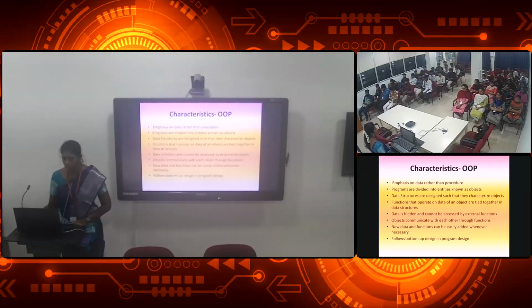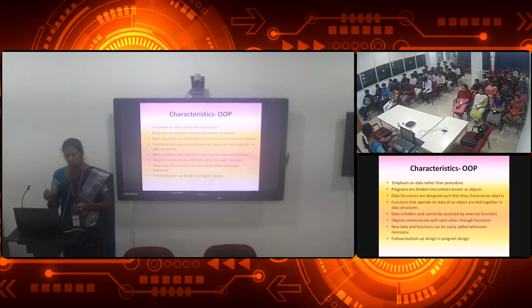Then data is hidden and cannot be accessed by external functions. Only their internal functions can access the data. External functions cannot access it here. So the data is secured under object oriented programming. Then objects communicate with each other only through functions. Each and every piece of data will be communicated only through functions. New data and functions can be easily added wherever necessary.